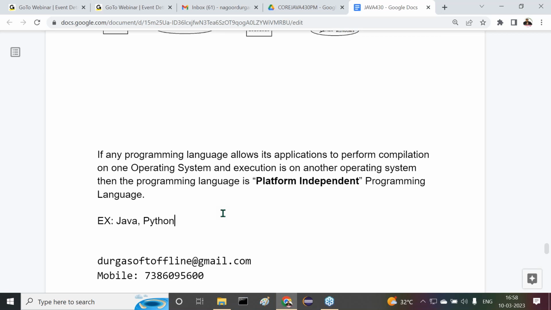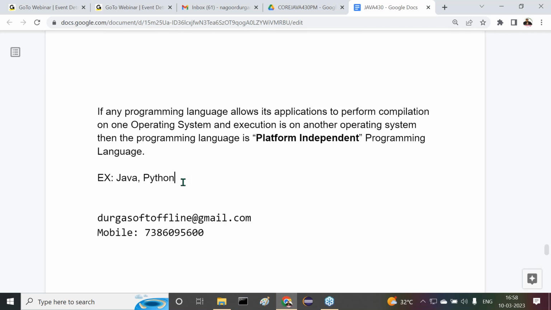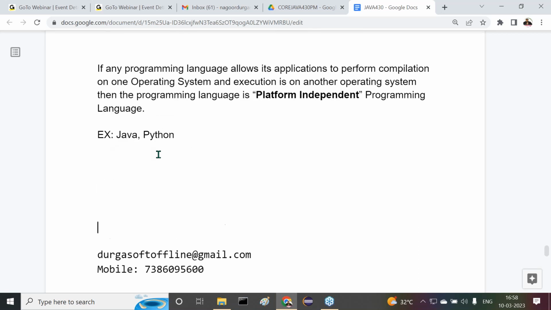Next, the question is why Java is a platform independent programming language. How can you decide Java is a platform independent programming language? This is the question we have to answer. Now I will give some clarity. How Java is a platform independent programming language is our required information. Please try to understand the point.